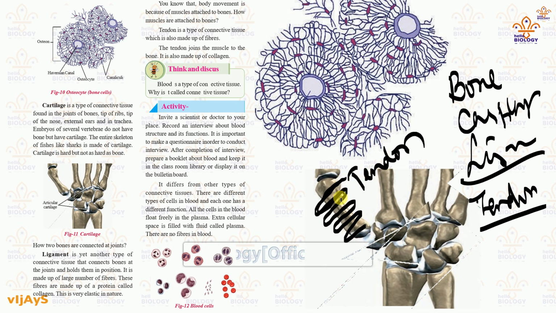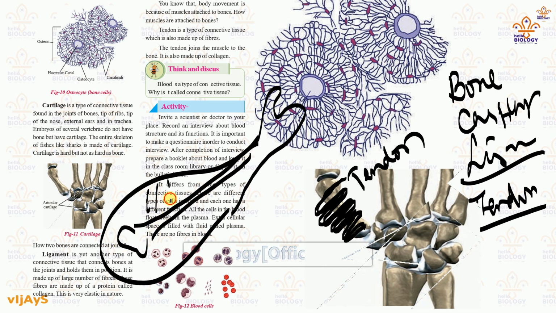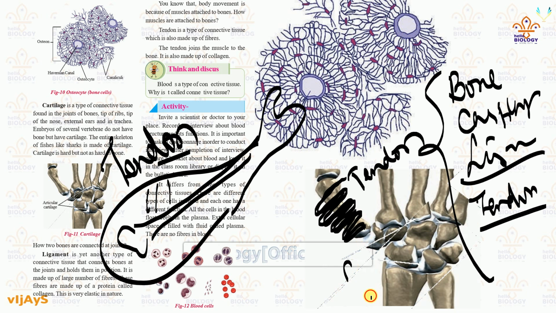For example, again take the chicken piece. Inside the chicken piece a bone is there, and this bone and the chicken piece are linked by tendon, and this is also a connective tissue. So the connective tissues we have discussed so far are bone, cartilage, ligament and tendon.